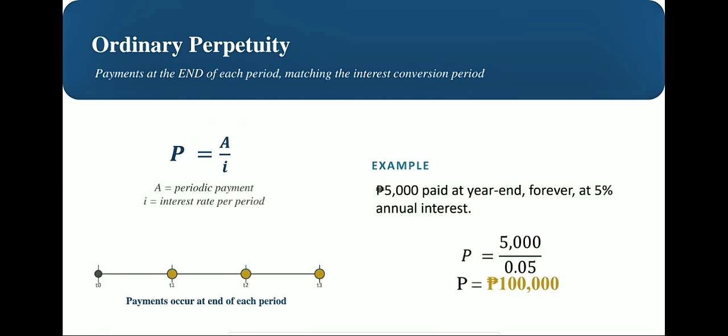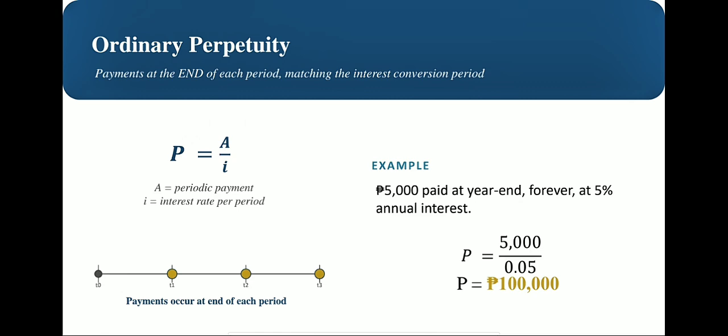First, let us start with the simplest case, the ordinary perpetuity. Here, payments happen at the end of each period, and the payment interval matches the interest conversion period. The formula for present value is P is equal to A over i, where A is the periodic payment and i is the interest rate per period.